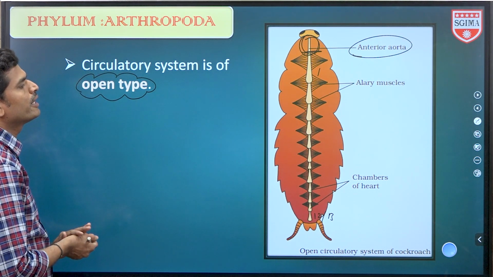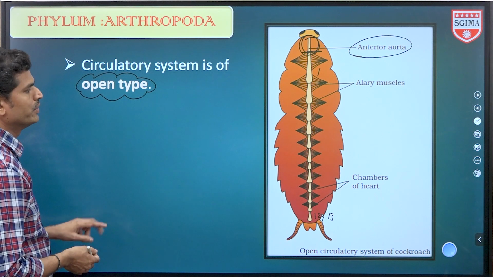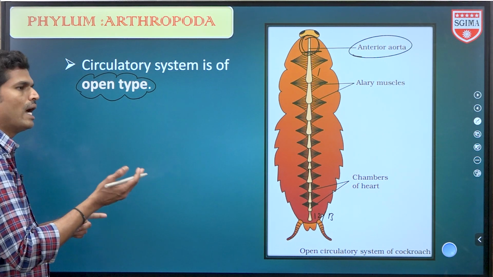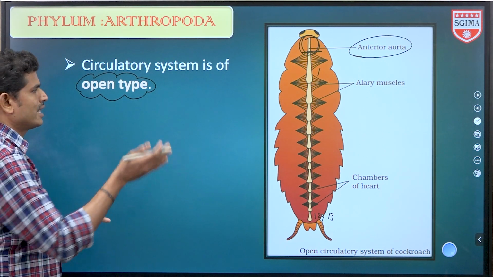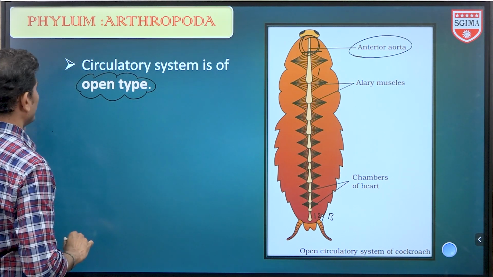This is an open type of circulatory system in these organisms. Previously in annelids we saw a closed type, here it is open type. Next slide.